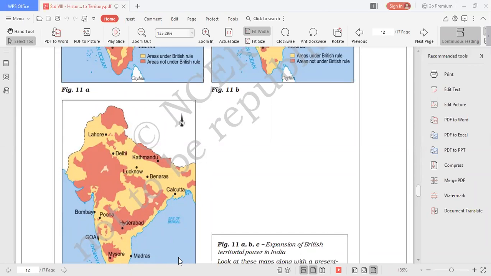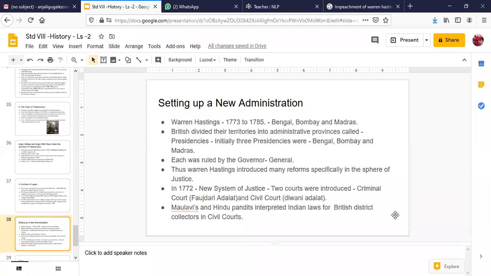All right. Now I'll come to the next, last section of this particular lesson, which is the new administration. Children, when the British East India Company was controlling the entire country, they set up new rules to administer and to control the country, to rule the country.